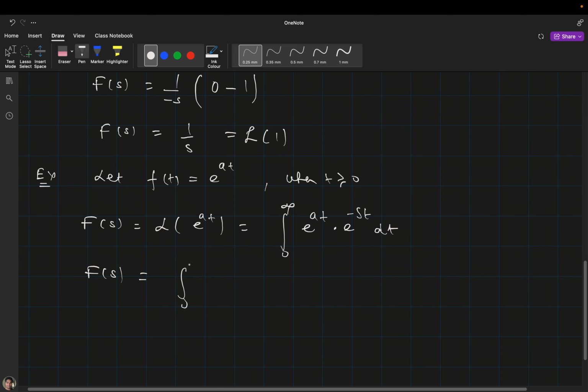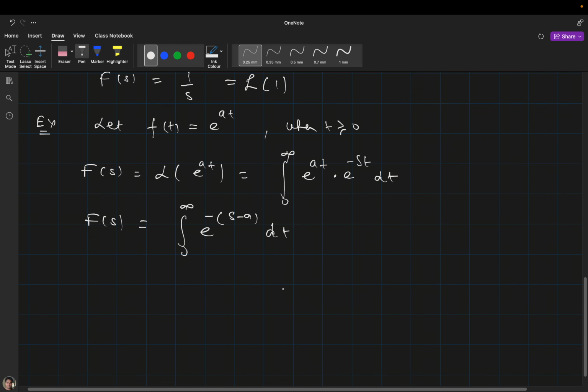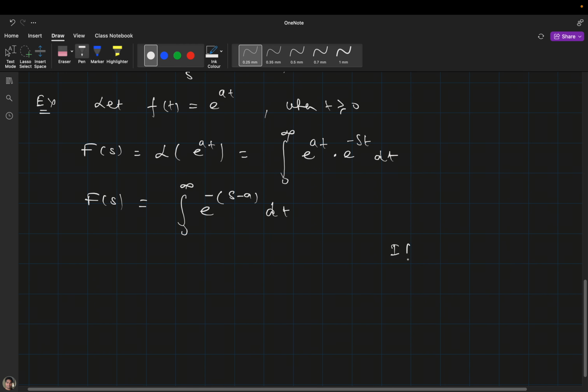So we can write e raised to the power. Now here there is a condition, I will tell you what that is. If s minus a is greater than 0, then we can write 1 divided by minus (s minus a), and this will be e raised to the power minus (s minus a) t.